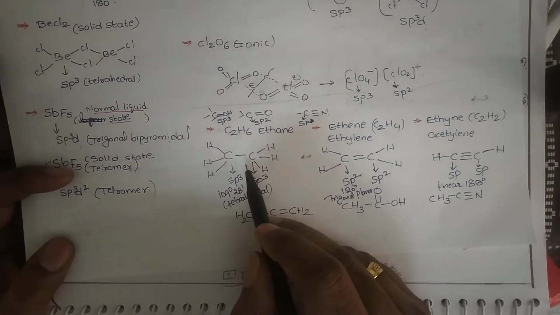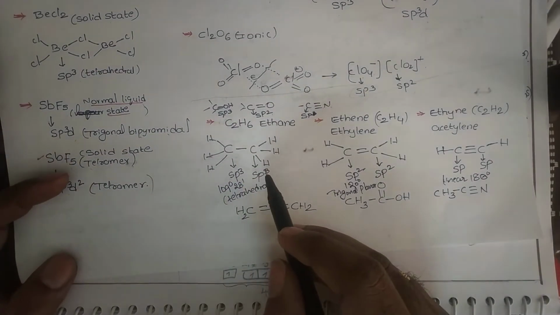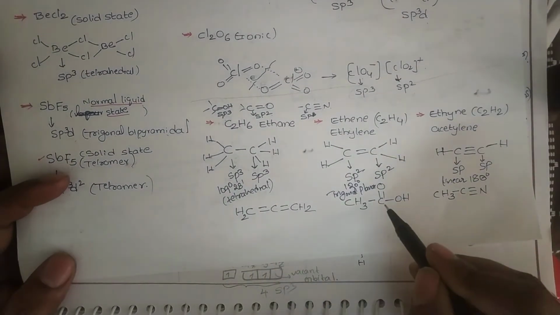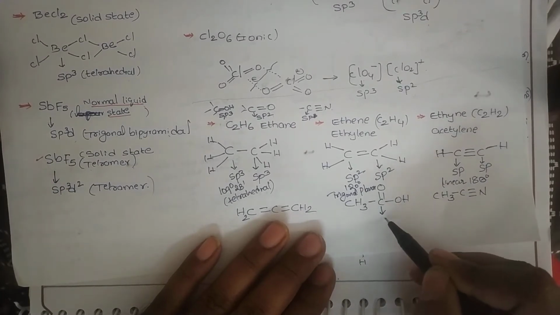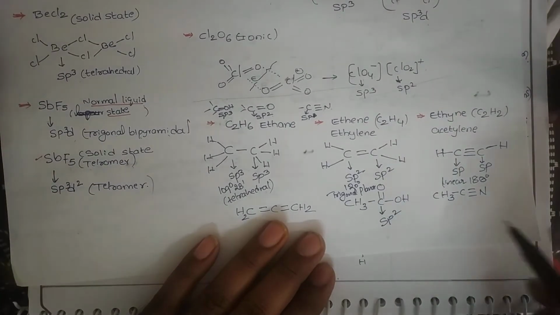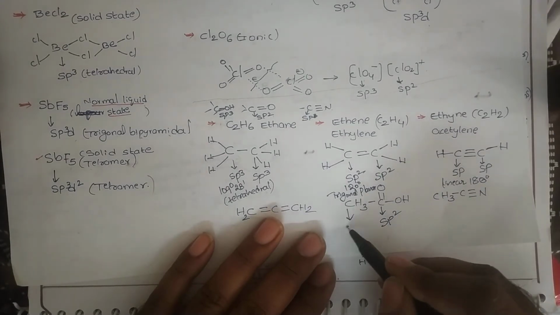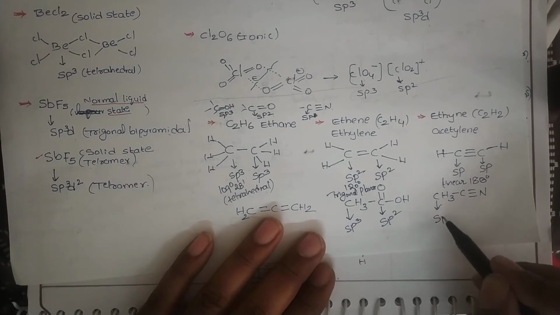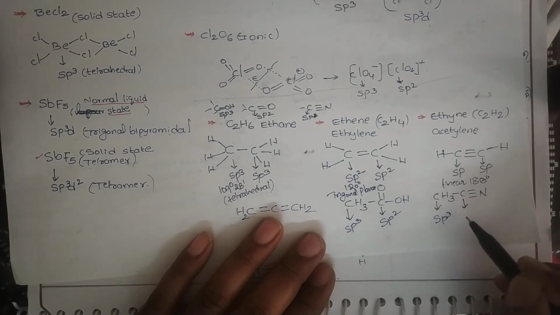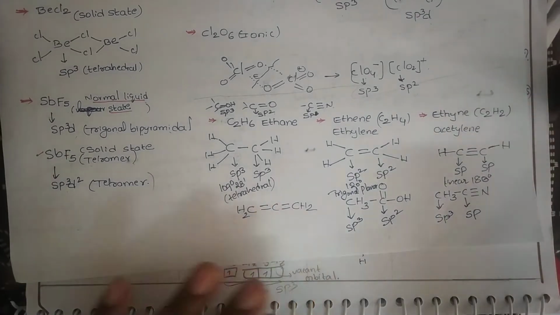Not only when carbon is surrounded with adjacent carbon; when it is surrounded with oxygen, it gets a double bond. At this time, this carbon has sp2 hybridization. As usual, this one is sp3. Here this carbon is sp3, but this carbon is surrounded by a triple bond, so it has sp hybridization.